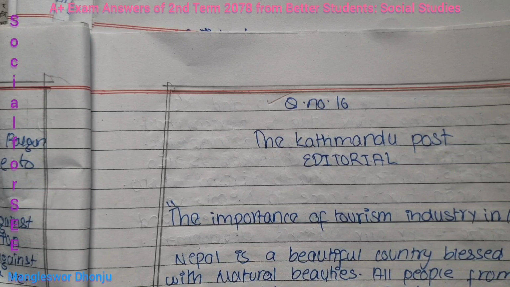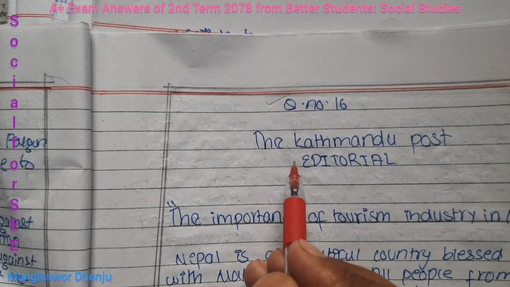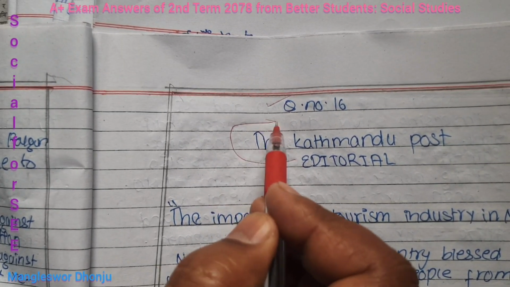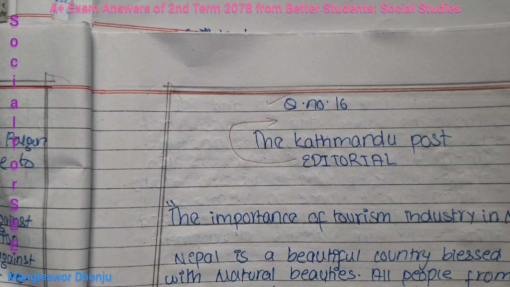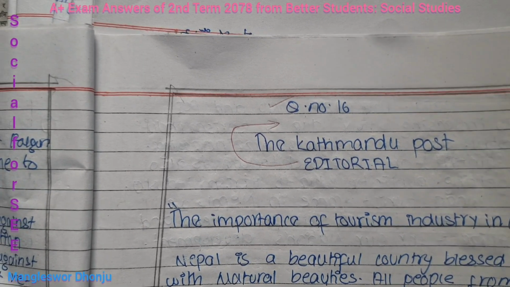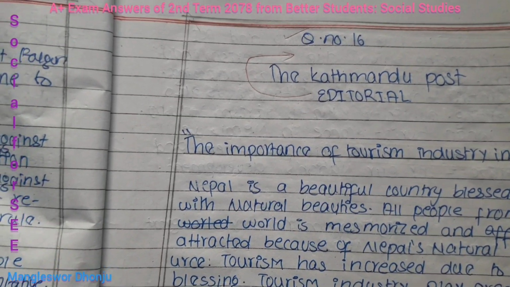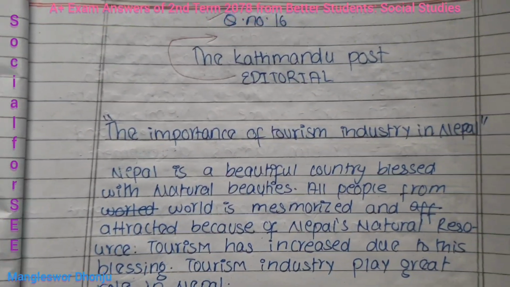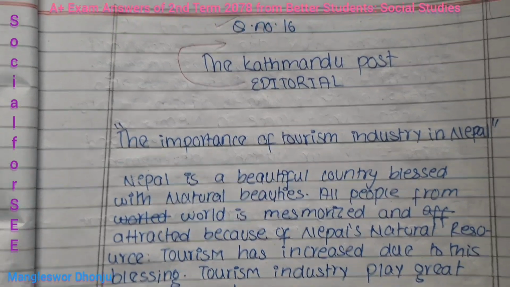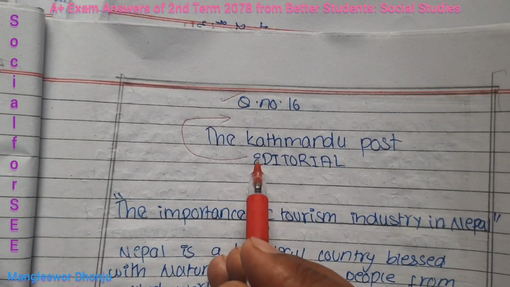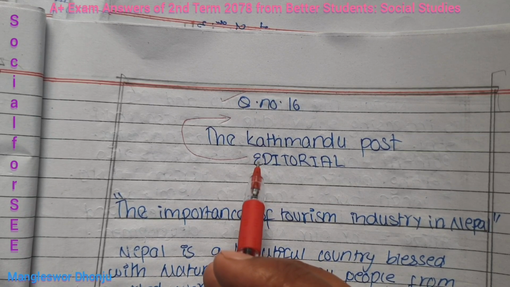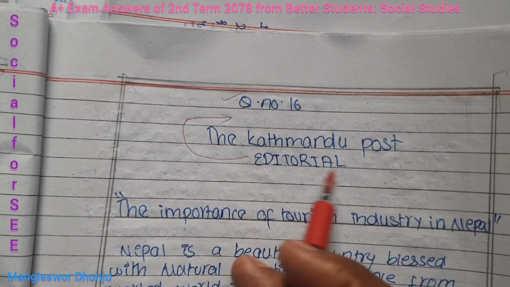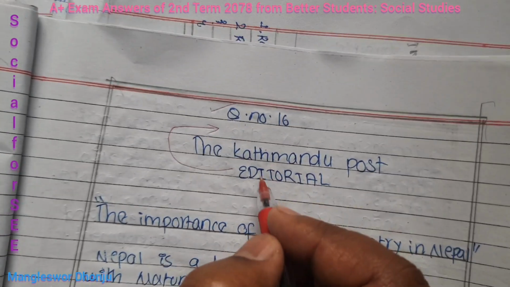But my suggestion is better to write, or we must write, editorial in the very first line, then after the Kathmandu Post, the Himalayan, and many English newspapers, the Rising Nepal, the Republica, and the title is the importance of tourism industry in Nepal. And in terms of editorial, you need to write only E capital. We need to have only a capital letter in this word, E, and remaining small letters.